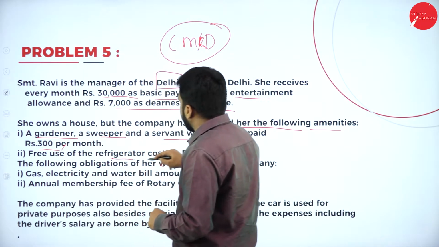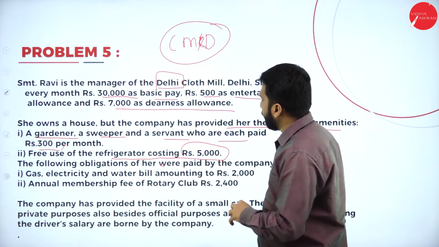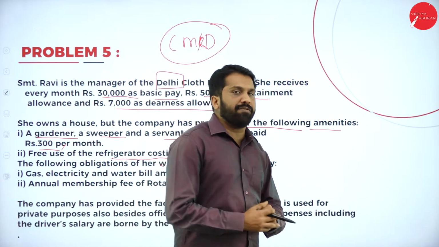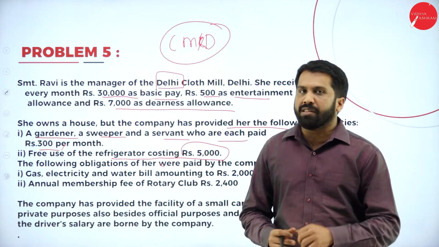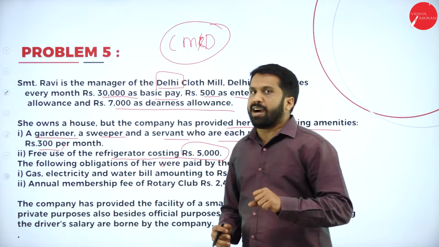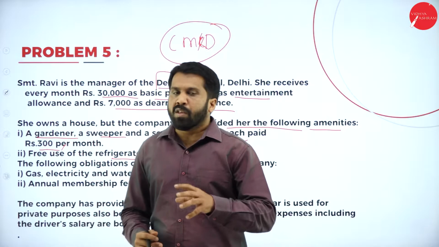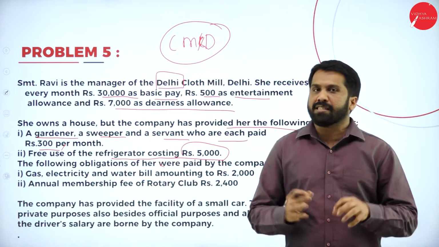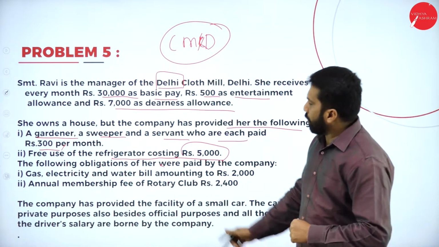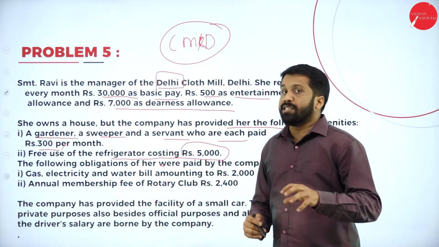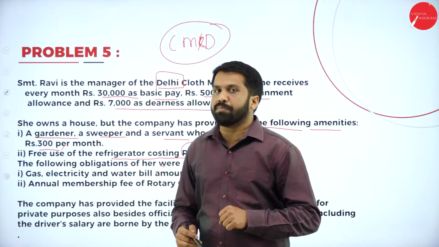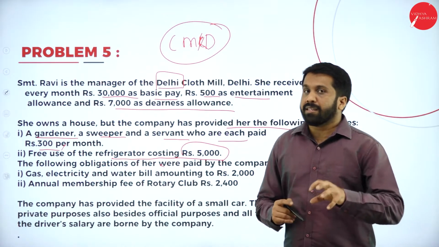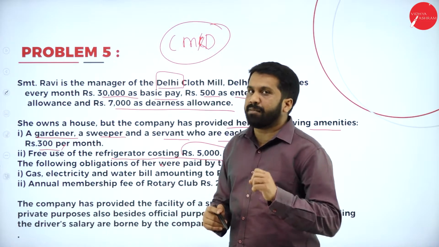Now, free use of refrigerator costing rupees 5,000. If anything is provided in the form of fixed asset, which are the fixed assets? Like furniture, car, refrigerator, washing machine. These are the fixed assets at home. Whatever fixed asset they have given, you're supposed to pay tax on that. How much are you supposed to pay? The value of the asset, 10% on that. Again, I'll repeat, 10% of the value of the asset.